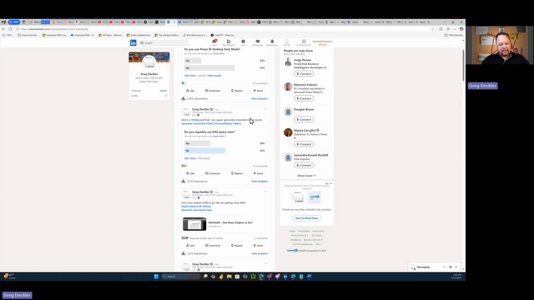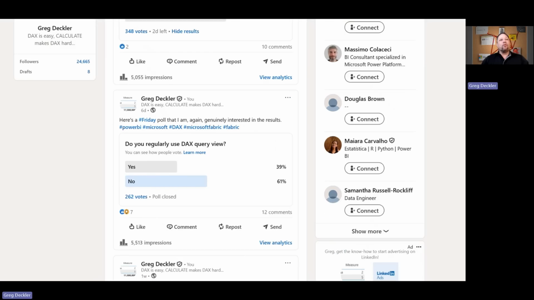Now this one, I don't know what to make of this one right here. Do you regularly use DAX query view? And almost 40% said yes. And I've thought a lot about this after posting this poll. And granted, the people that follow me more than likely skew more technical than not, right? But 40%? I've tried to use DAX Query View, I've tried to use it. It's just worthless to me. I just do not get the appeal of it at all.